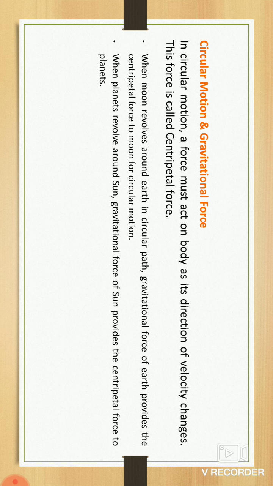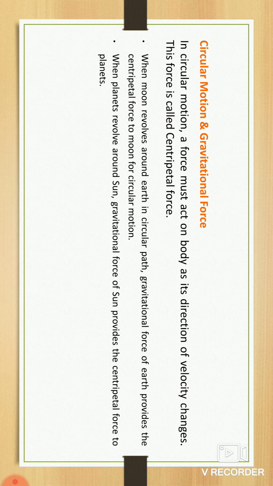Here the circular motion and gravitational force. In circular motion a force must act on a body as its direction of velocity is changing. This force is called centripetal force. Centripetal force is the force of attraction toward the center of the circle. Okay, that is called circular motion.